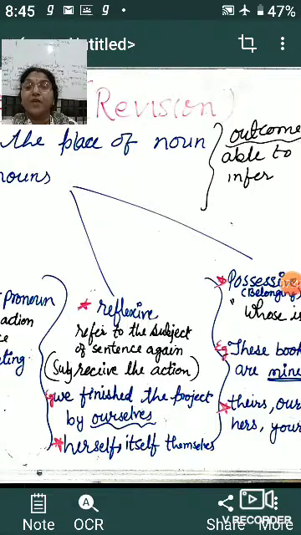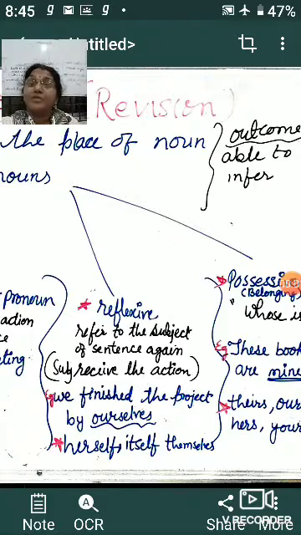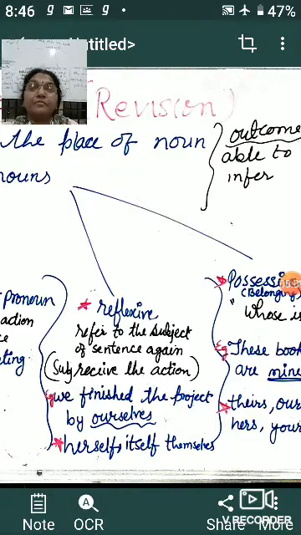But when we talk about himself, herself, themself, these words should reflect back to the subject, where the subject receives the action. The action was finishing the project. Ourself is reflecting to whom? It is reflecting to our subject we. We did the homework by ourselves. We did not ask anybody else to do it. So when the action is done by ourselves, this ourself is reflecting back to the main subject we.